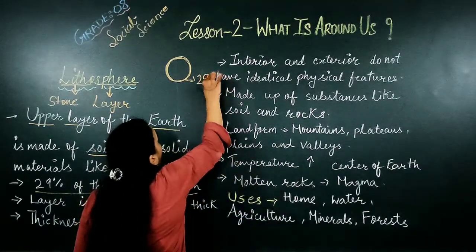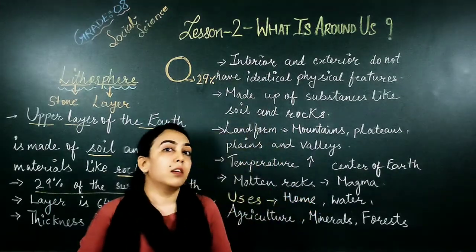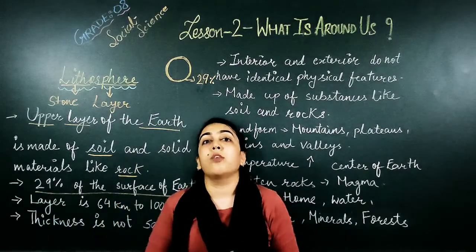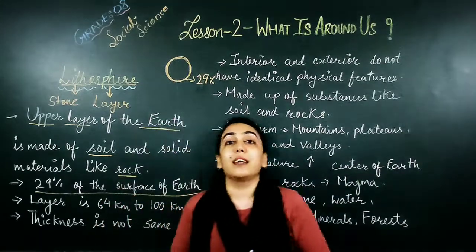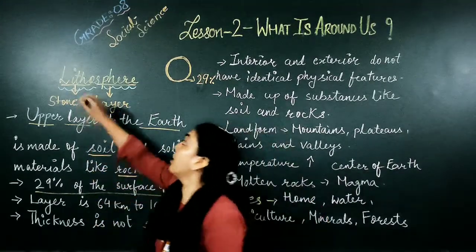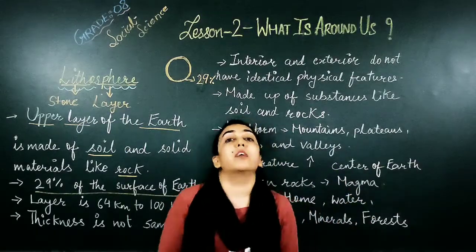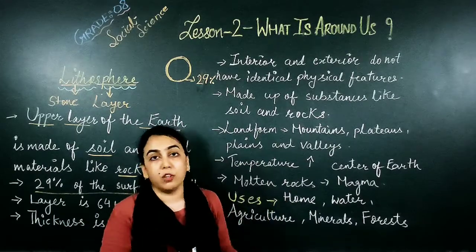29% is covered by lithosphere. And you will say, ma'am, if 29% is covered by lithosphere, then what about the rest? We all know that there are three spheres on the earth. First is lithosphere, second is hydrosphere, then atmosphere. Together they form biosphere, as I have already informed you.